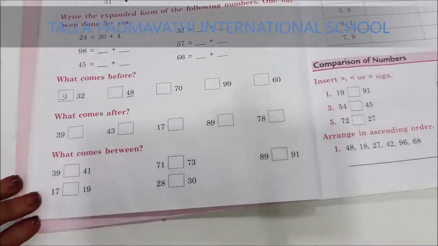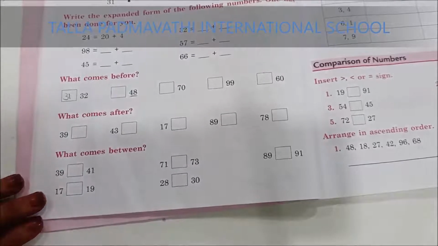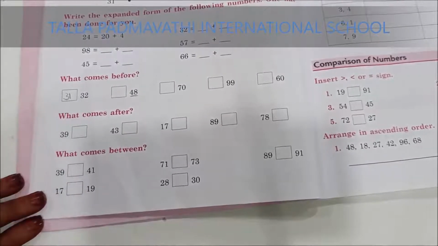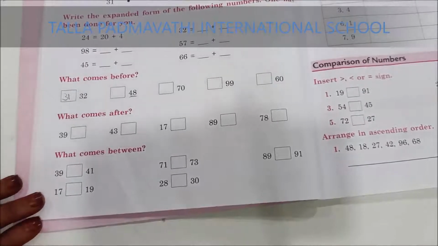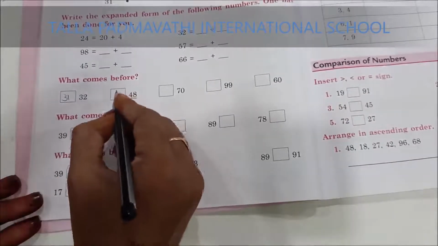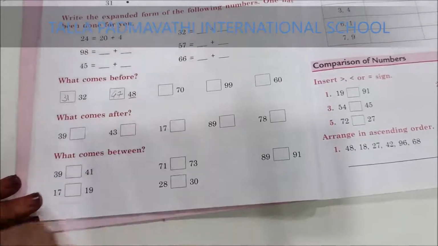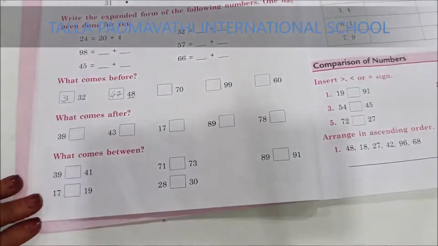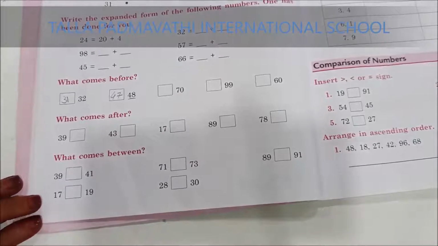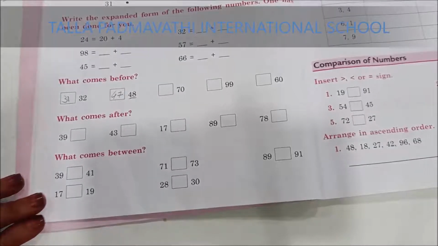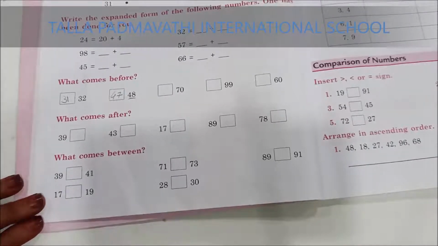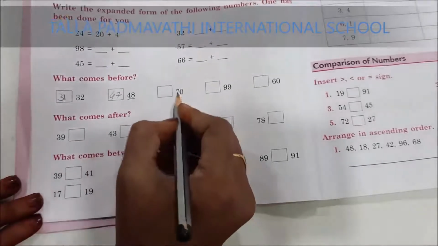Now what is the next number? 48. So children, what is before 48? 45, 46, 47, 48. So 48 before is 47. Now 70 before. If he is asking us for 70, we shall count from 65. 65, 66, 67, 68, 69, 70. So 70 before is 69.